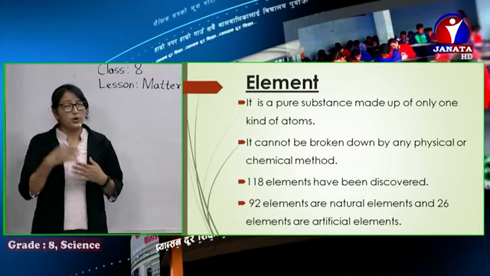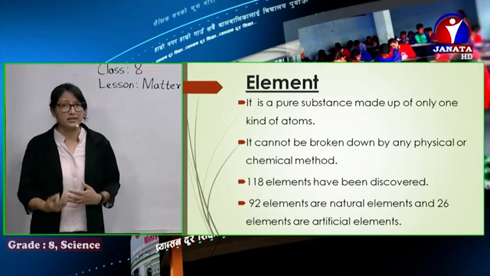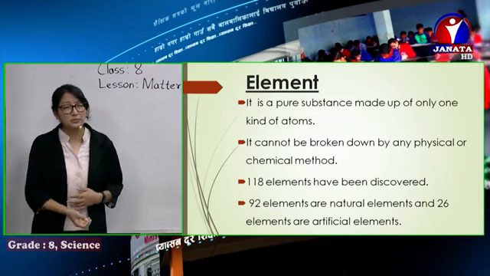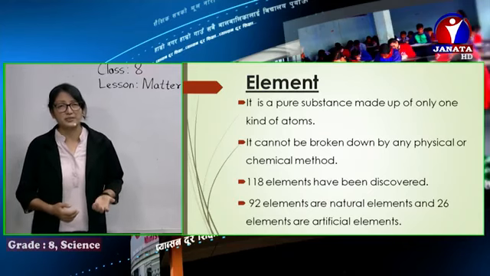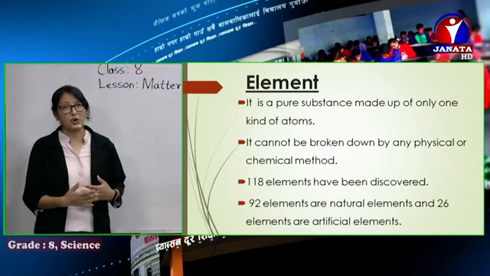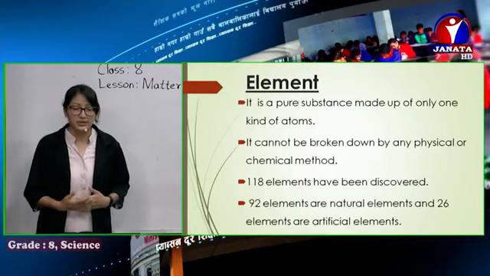Otherwise, you go on cutting and go on seeing through the microscope until it's not visible. Yeah, it's not visible, and if you observe through the microscope, then that finest particle also consists of gold. It does not consist of silver or iron or carbon or any other. So an element is that pure substance which consists of only its own type of atom of which it is made up of. That is why we call it a pure substance.